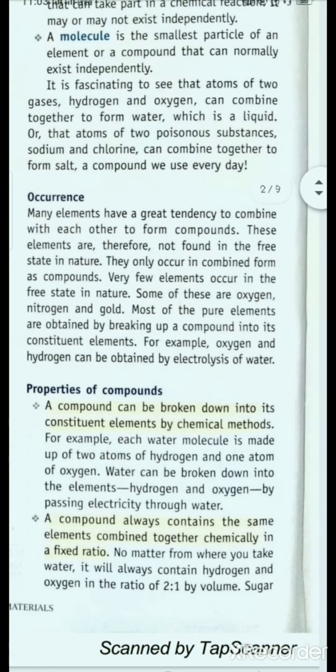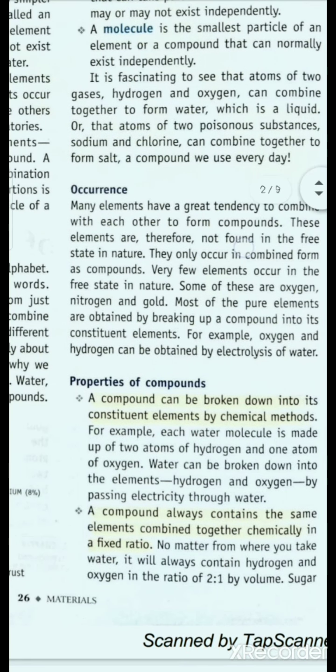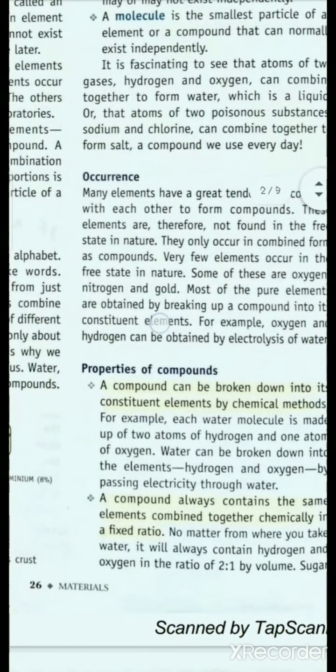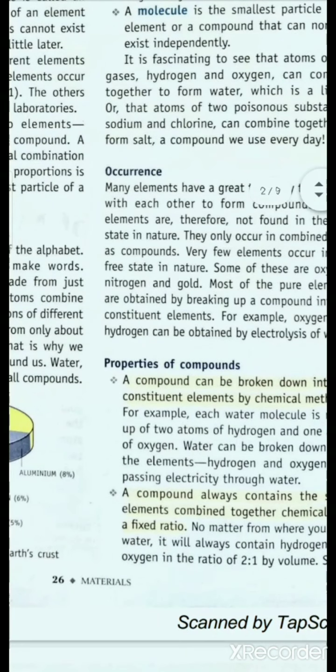Now, occurrence. How are elements and compounds found? Many elements have a great tendency to combine with each other to form compounds, so these elements are found in combined form. That is, they are always found in compound forms in nature. But certain elements do not react with any other element, and so they are found in the free state.